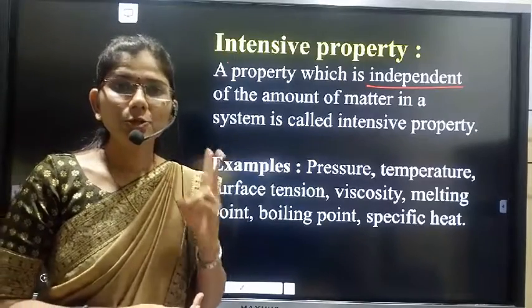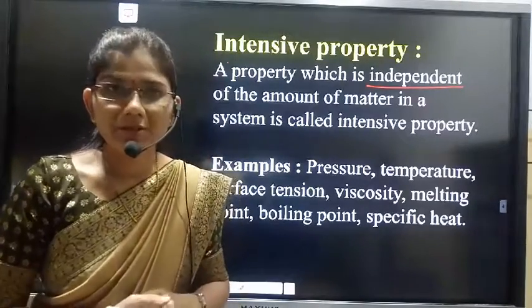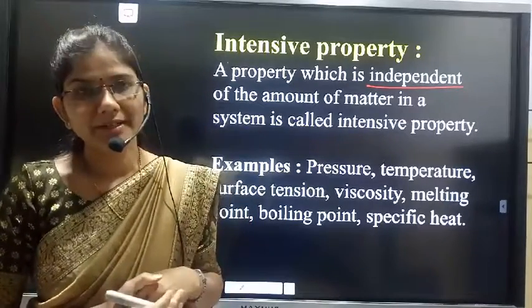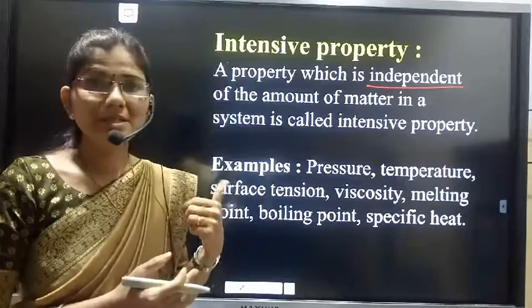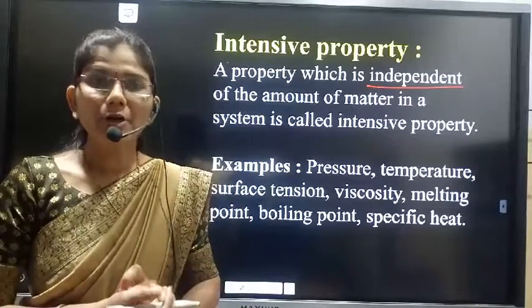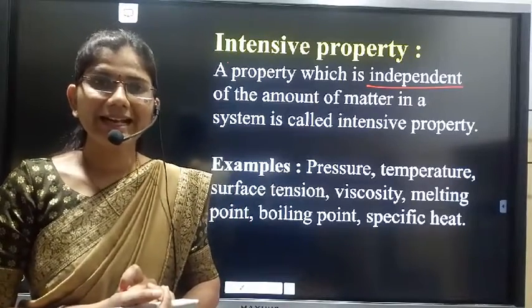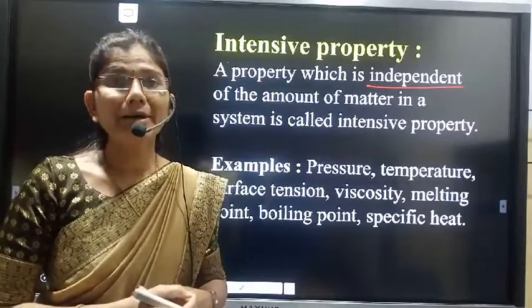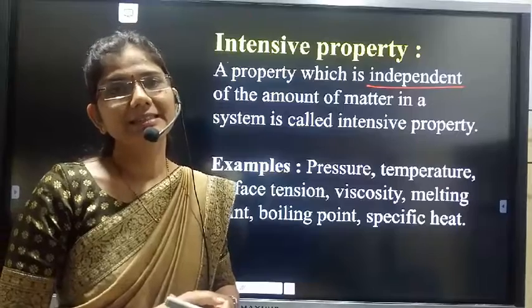So there are two types of properties of a system: extensive property and intensive property. Extensive means which depends on the amount of matter present in it, and intensive means which is independent of the amount of matter present in it.